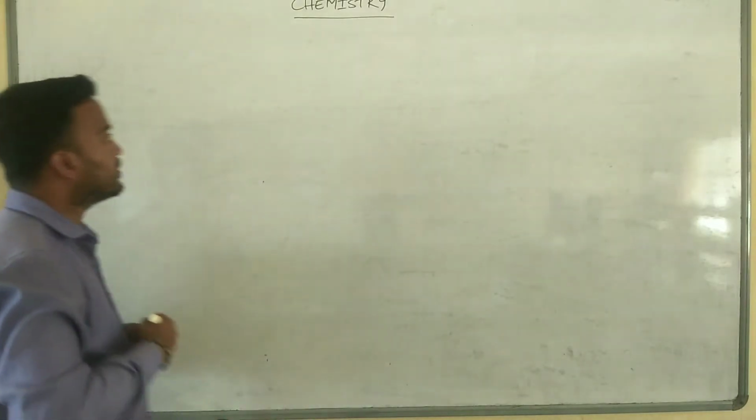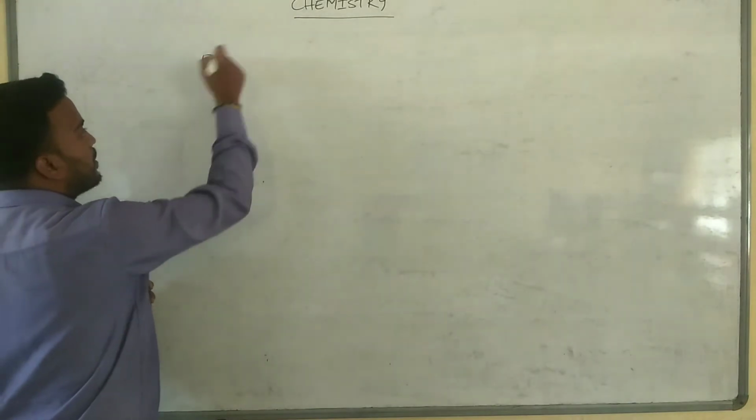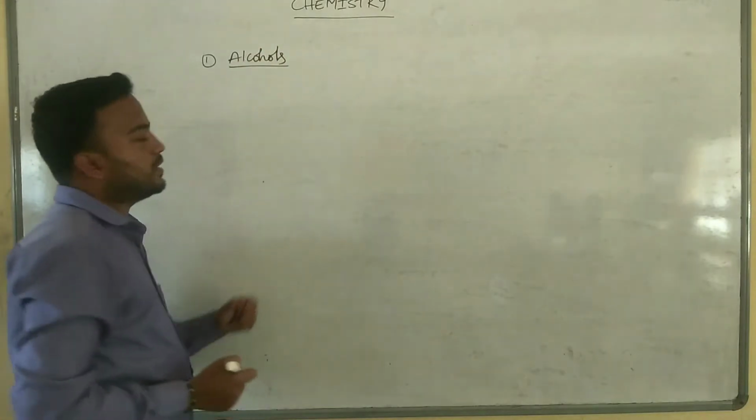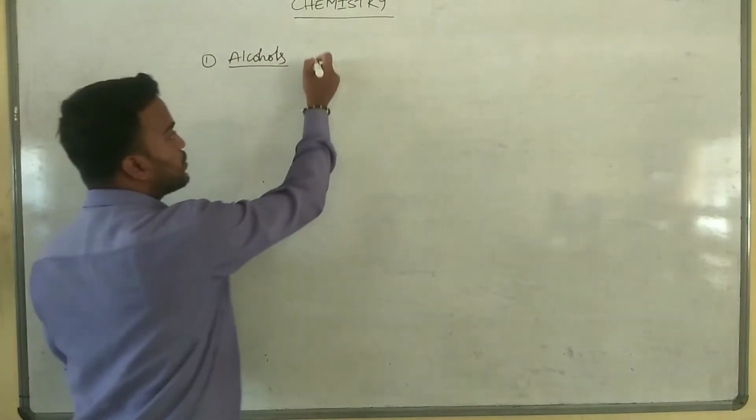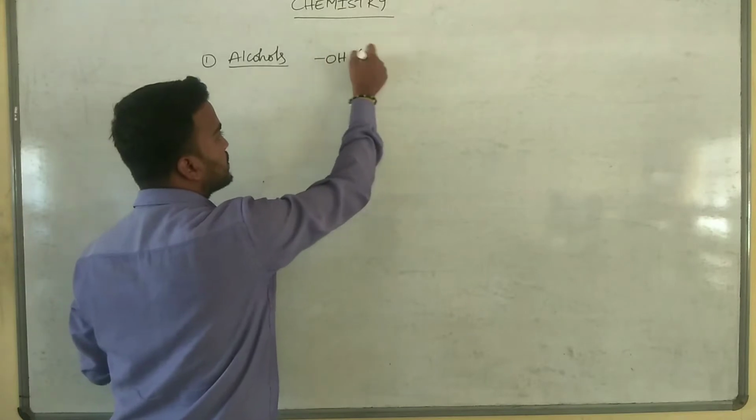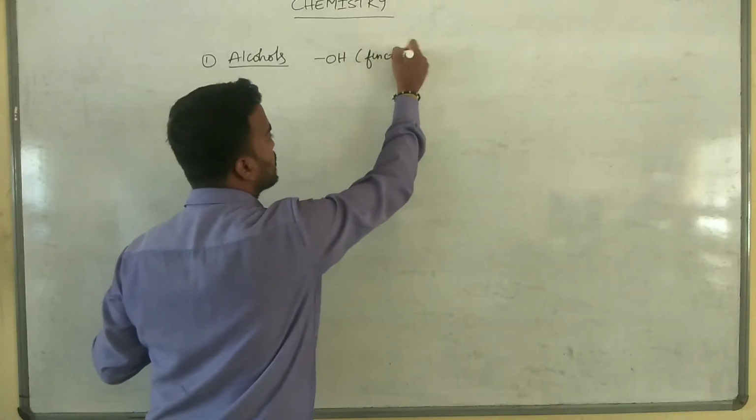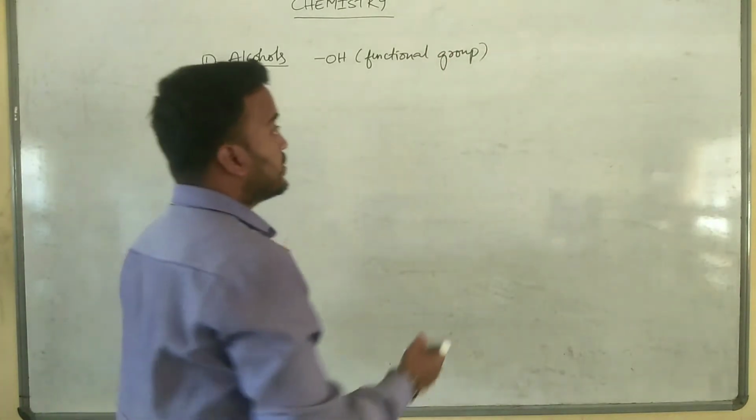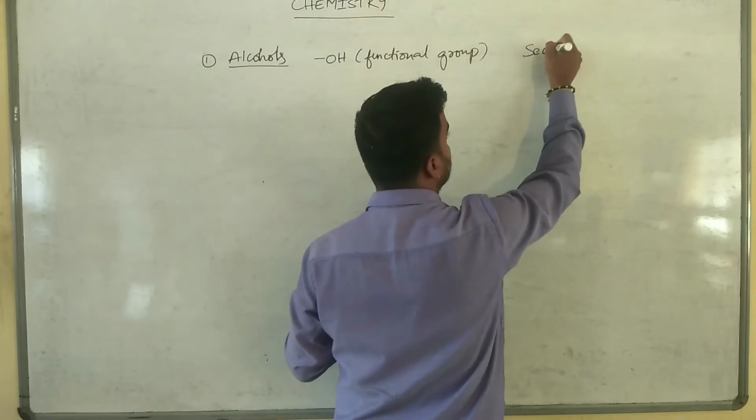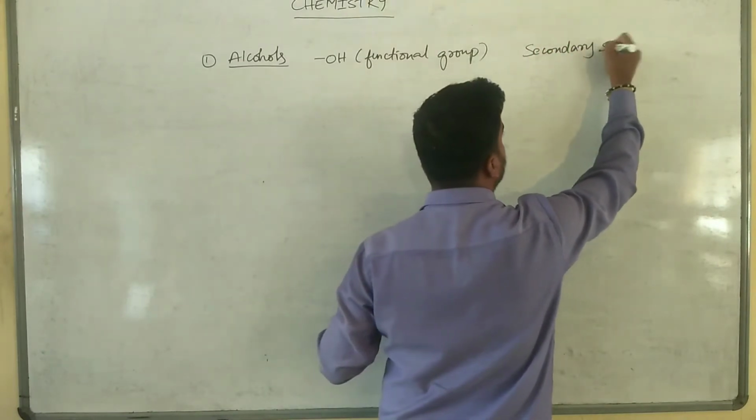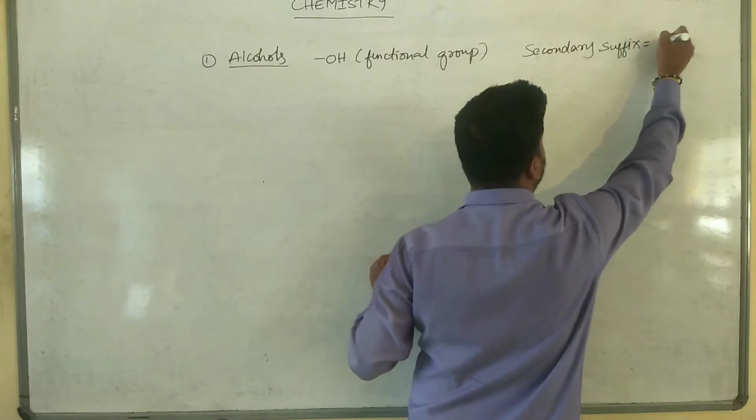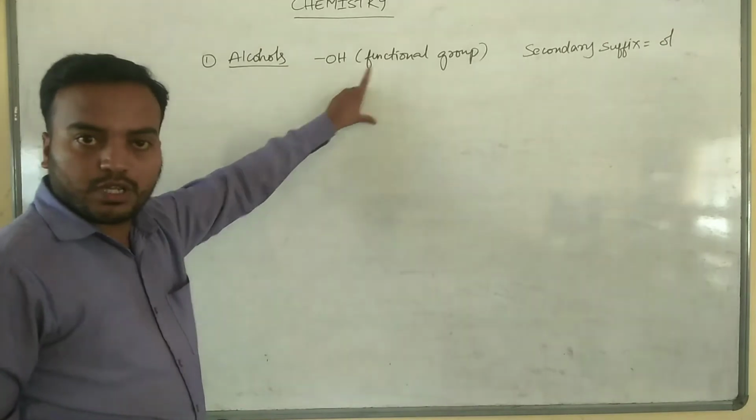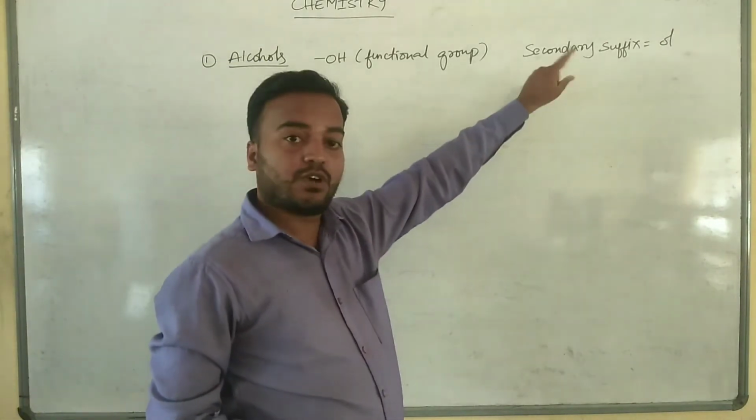So first one, alcohols. The functional group of alcohol is OH. This OH is nothing but the functional group. And the secondary suffix is OL. The functional group of alcohol is OH and the secondary suffix of alcohol is OL.